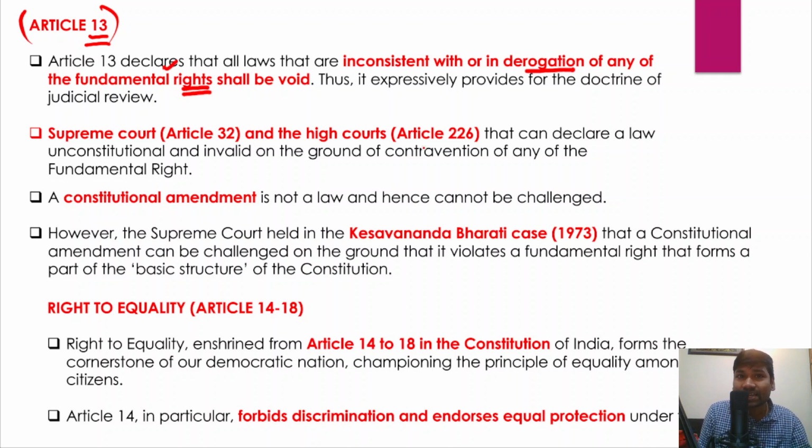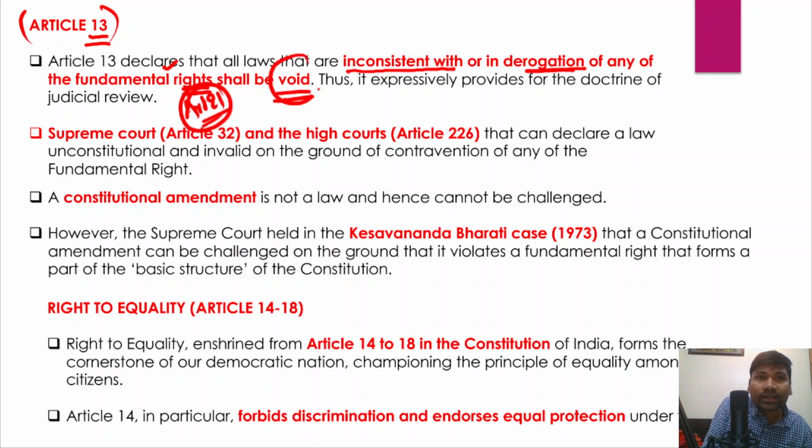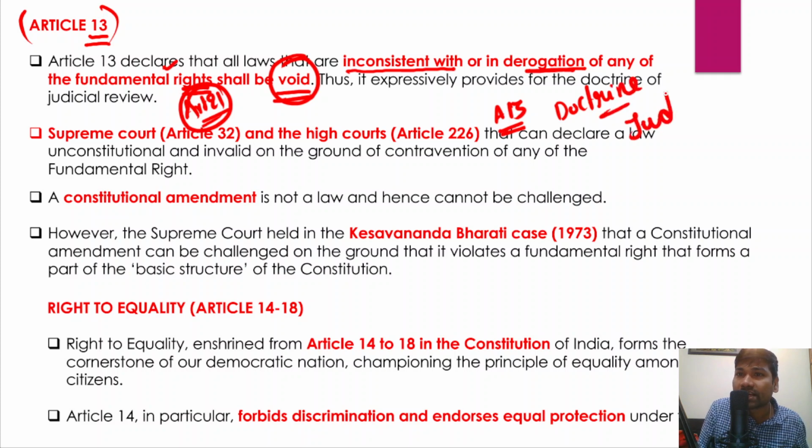In that case, that law is inconsistent with the fundamental right under Article 21, right to life and personal liberty, so the court will declare that law unconstitutional. So it is void. Therefore, Article 13 expressly provides for the doctrine of judicial review.